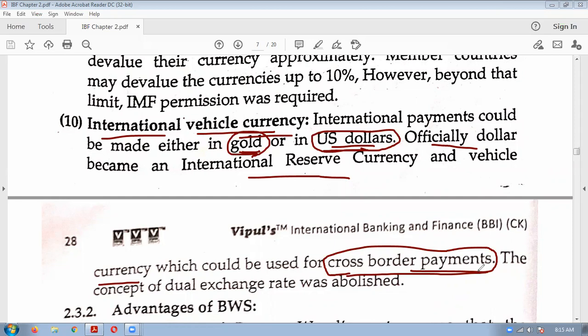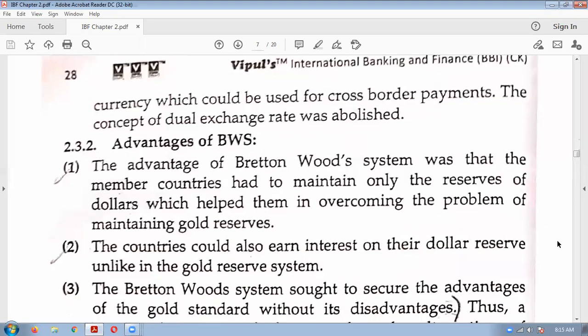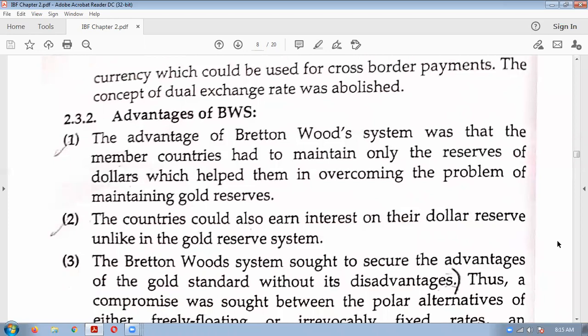That's why we say the US dollar is a vehicle currency: a currency which can be used for cross-border transactions. Similarly, if India is selling goods to some other country, they will not accept other countries' currency because it is not convertible, so the dollar will be the medium of exchange.